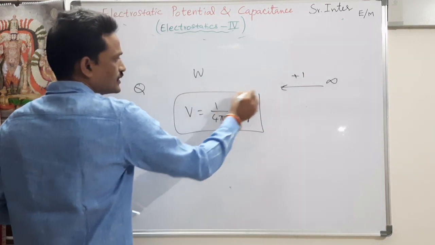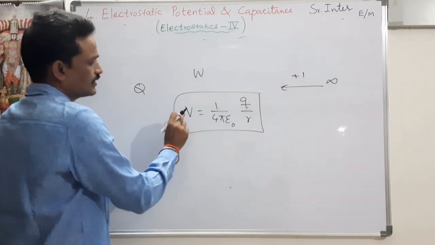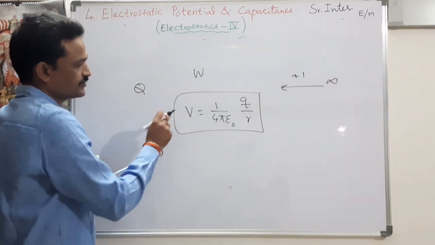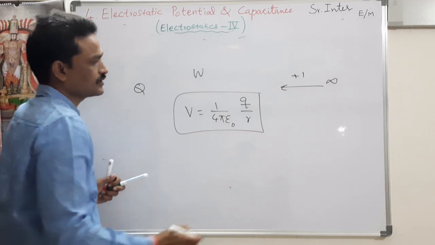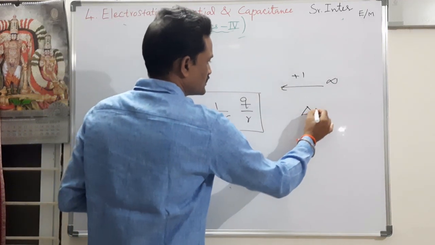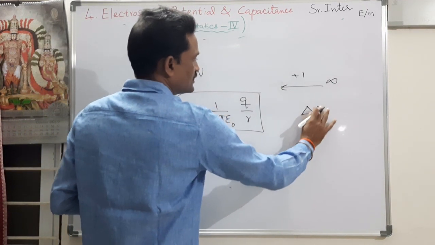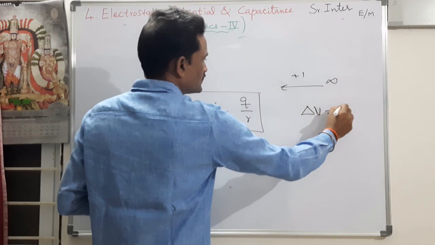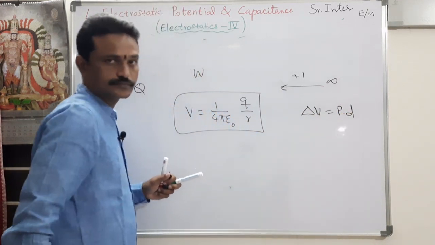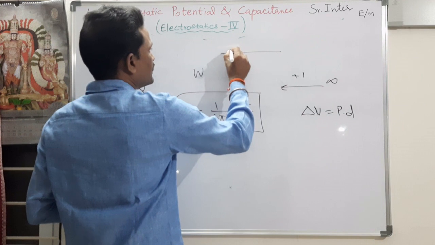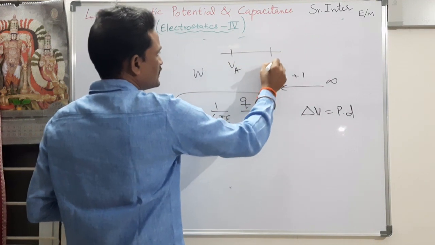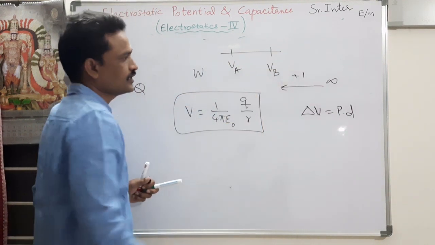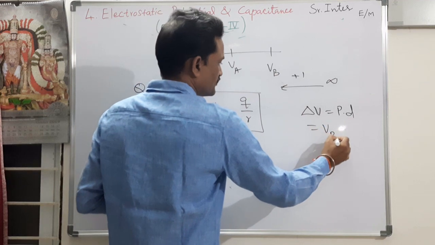Now, instead of defining electrostatic potential, we always define potential difference. So potential difference is delta V. Potential at point A is VA and potential at point B is VB. Then potential difference is, let us say, VB minus VA.